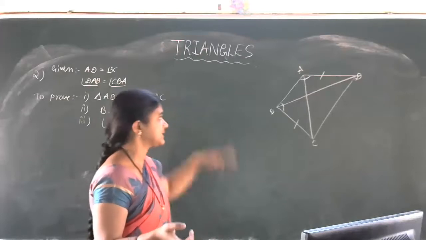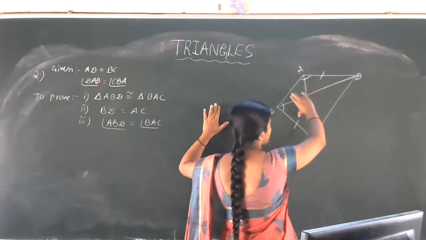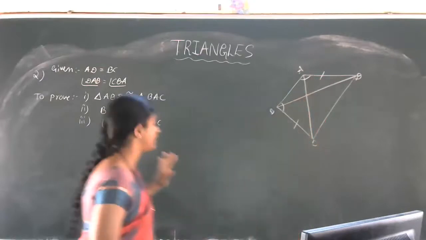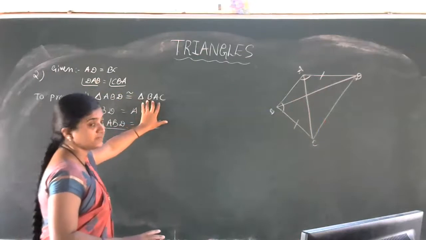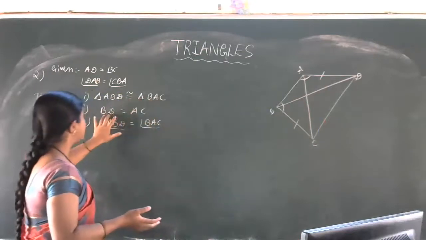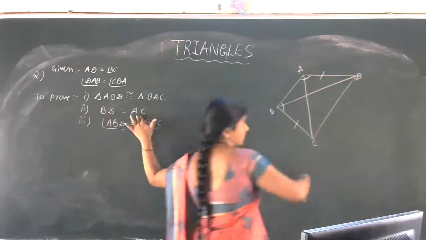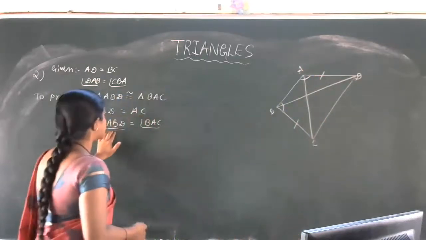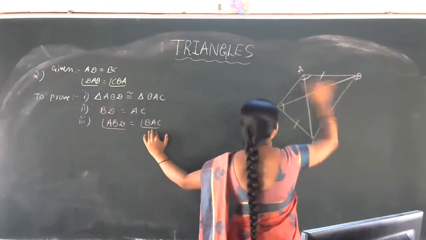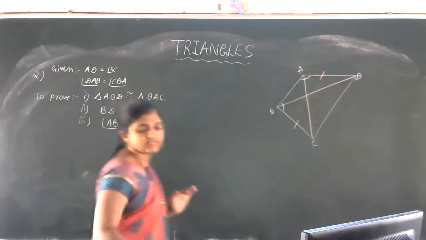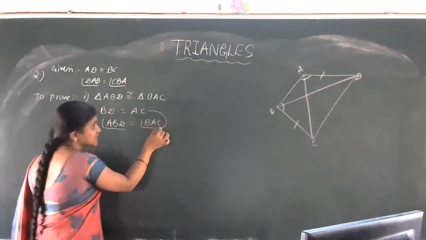See here, first we have to show that this triangle ABD is congruent to this triangle BAC. After that, we have to show that BD is equal to AC. Next, angle ABD is equal to angle BAC. See, very simple question actually. These are connected to each other actually.